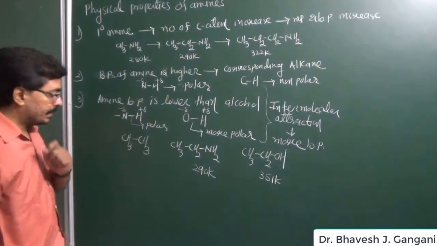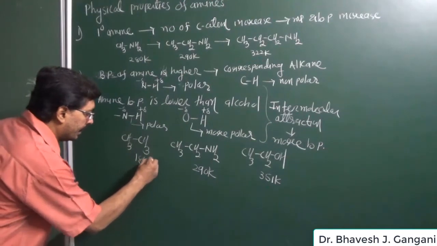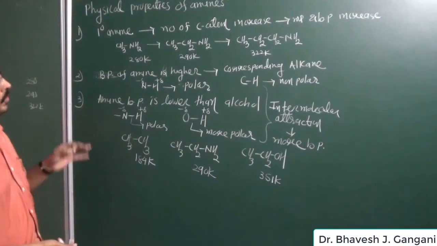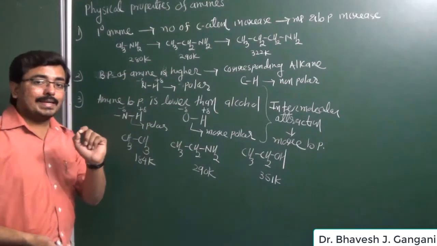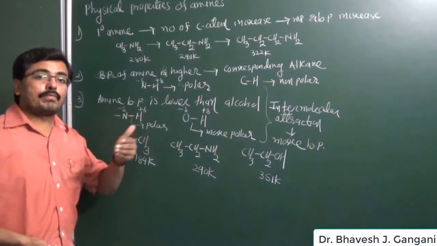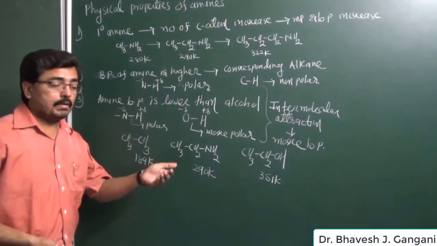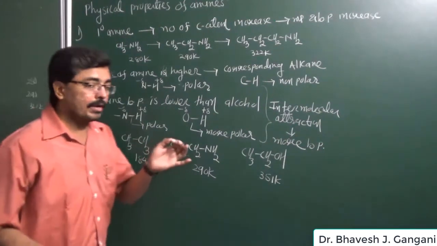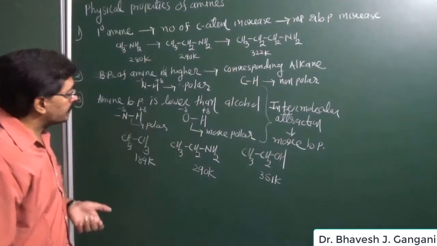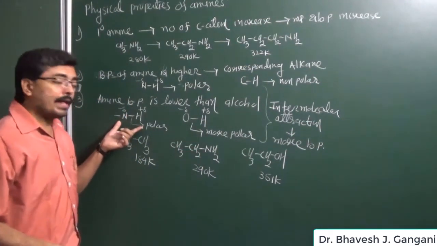The boiling point of ethane is only 184 Kelvin. So we can say that the boiling point of an amine is higher than that of an alkane but lower than that of an alcohol, and the reason is intermolecular attractions. The reason is the polarity of the bond.